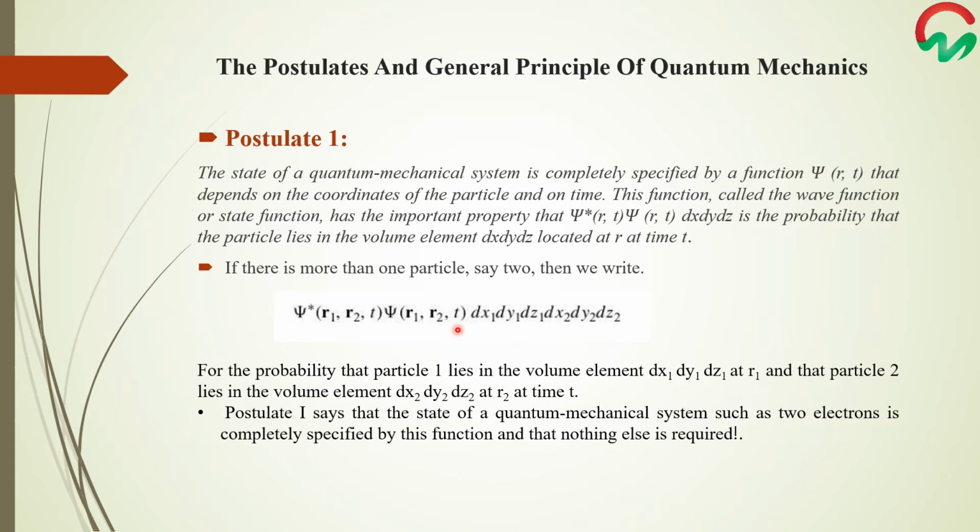This gives the probability that particle 1 lies in the volume element dx1, dy1, dz1 at r1, and particle 2 lies in the volume element dx2, dy2, dz2 at r2 and time t. As an example for postulate 1, the state of a quantum mechanical system such as two electrons is completely specified by this wave function and nothing else is required.